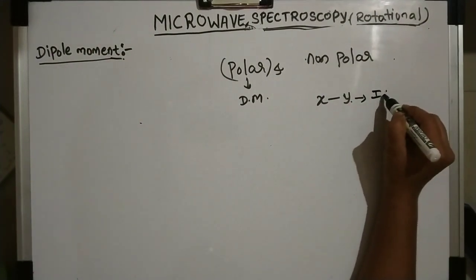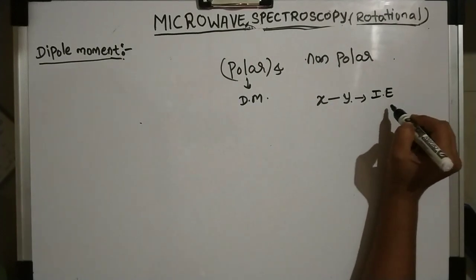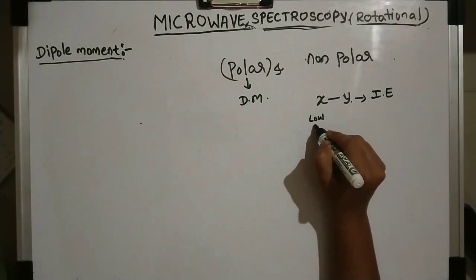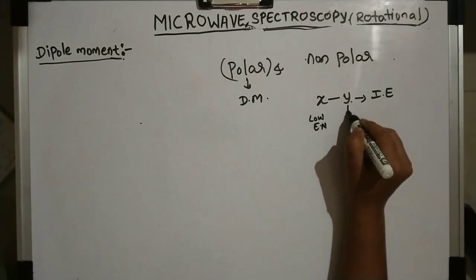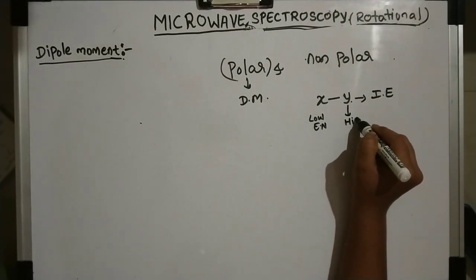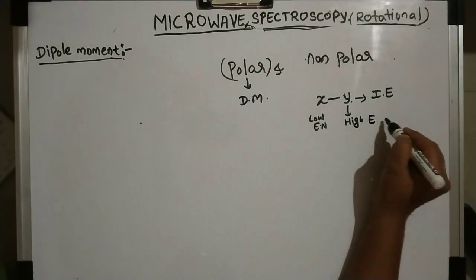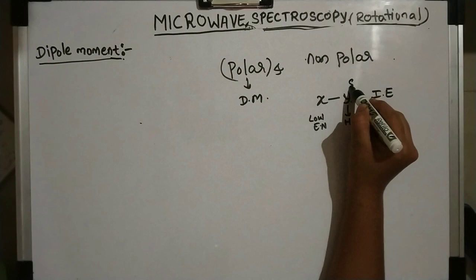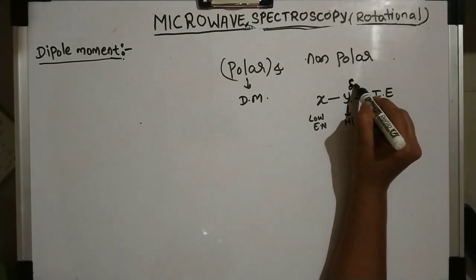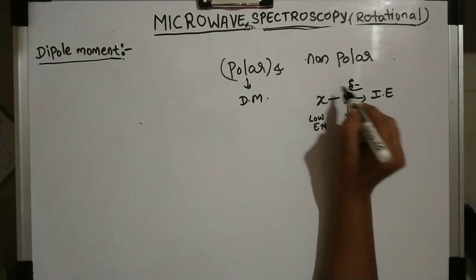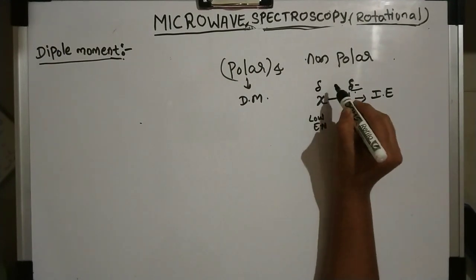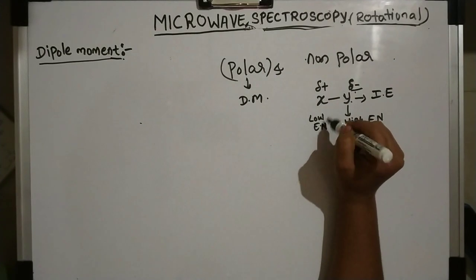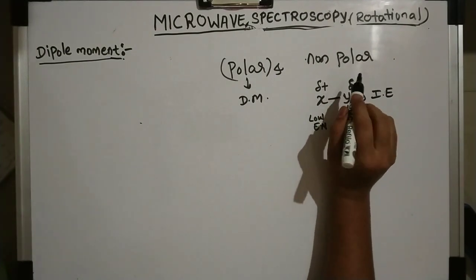The inductive effect will come, and in the inductive effect we should have one atom with low electronegativity and another with high electronegativity. They will share the charges, and the higher electronegativity atom will get a partial negative charge, and the low electronegativity atom will get a partial positive charge.